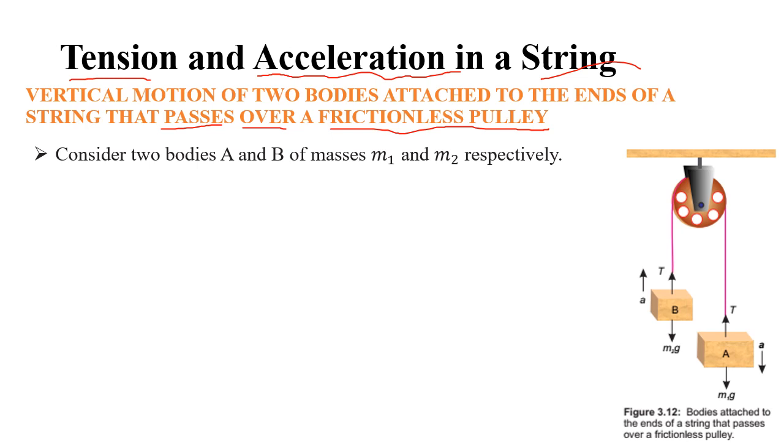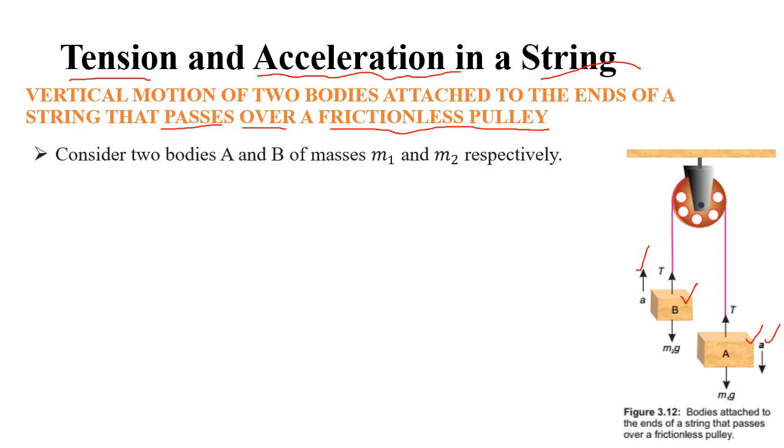Over here we consider that the mass of block A is greater than the mass of block B. Now it is obvious that if the mass of A is greater than the mass of B, there must be acceleration, and A will move downward with this acceleration, and with the same acceleration block B will move upward, right?